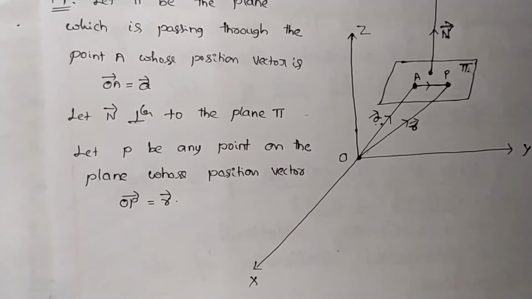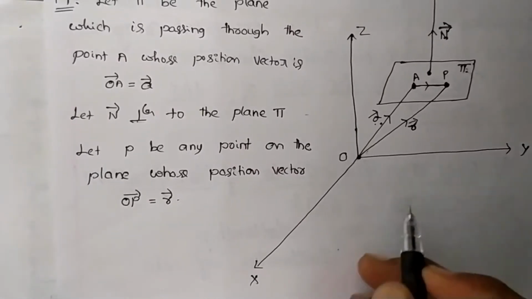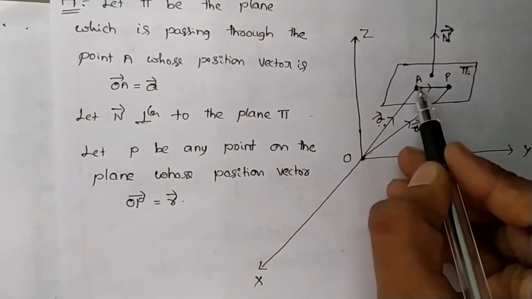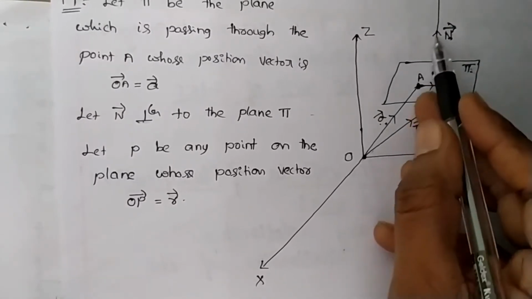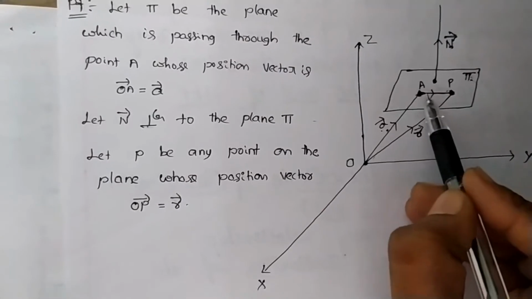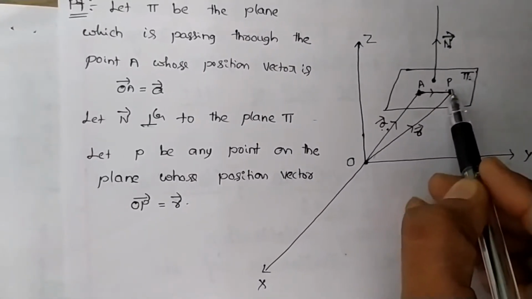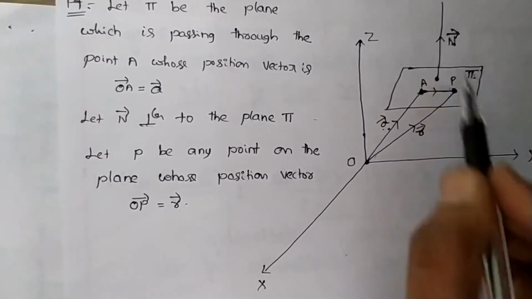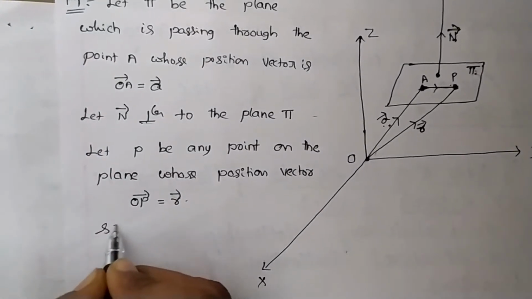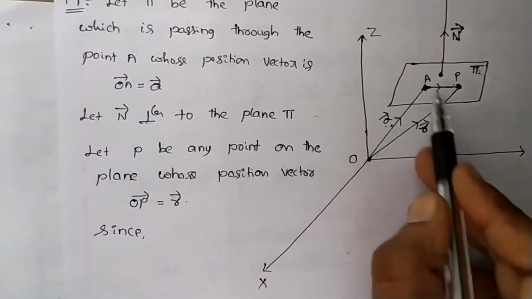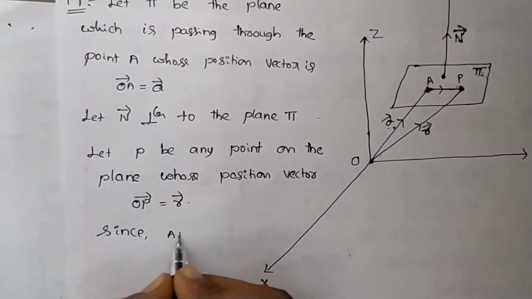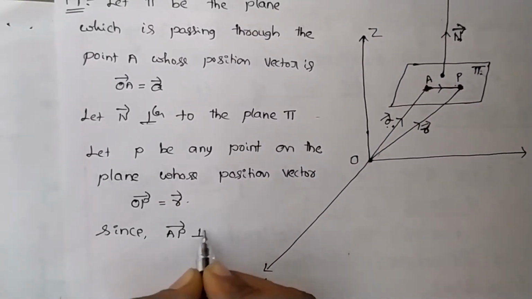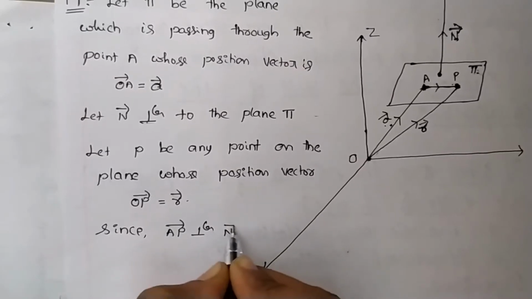Next, you just observe the diagram. Here AP vector is perpendicular to n vector, isn't it?